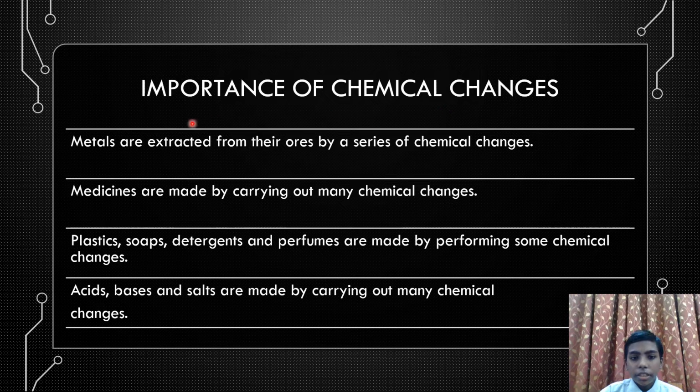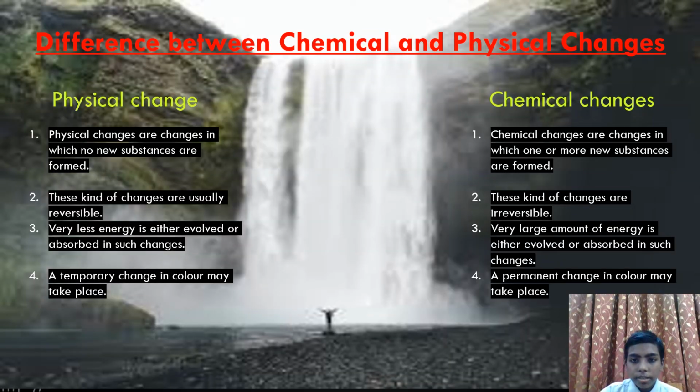Importance of chemical changes. Metals are extracted from their ores by a series of chemical changes. Medicines are also made by carrying out many chemical changes. Plastic, soap, detergent, and perfumes, such daily products are also made by performing some chemical changes. Acids, bases, and salts are also made by carrying out many chemical changes.